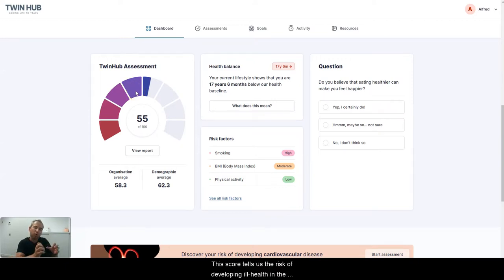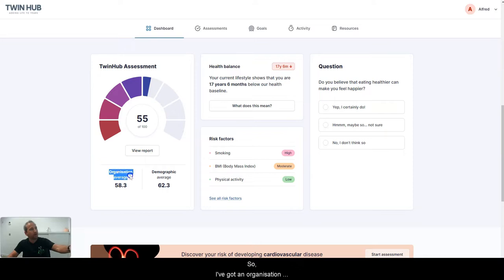We scroll down, we got our initial TwinHub assessment score. That score basically tells us the risk of developing ill health in the future, and it's based on the initial assessment that I did earlier. We had a few demographic and lifestyle questions. Now the score is 55 out of 100. We got a nice wheel in here. Look at these colors, and it tells us 55 out of 100, and how I compare with my colleagues within the organization.